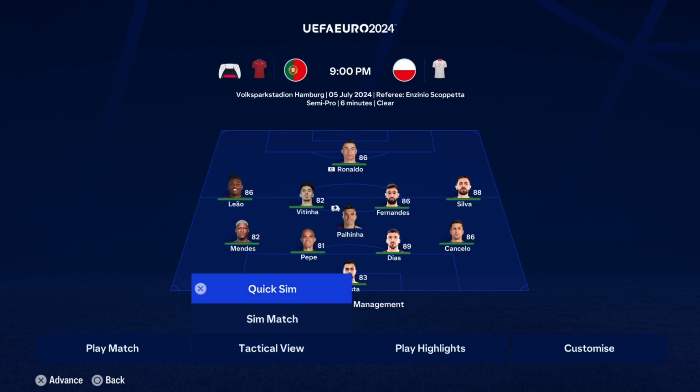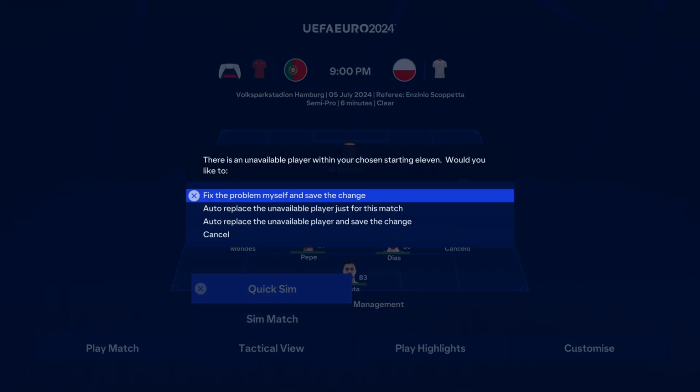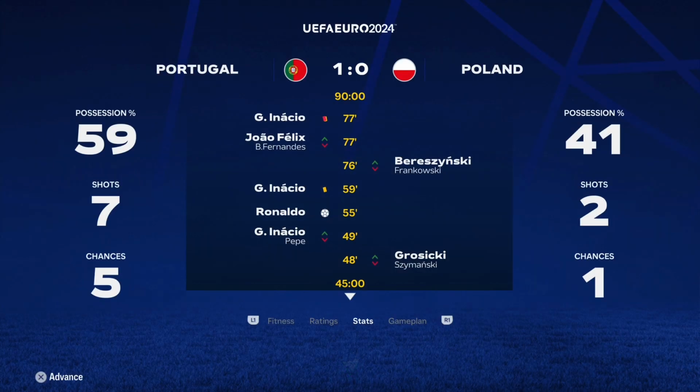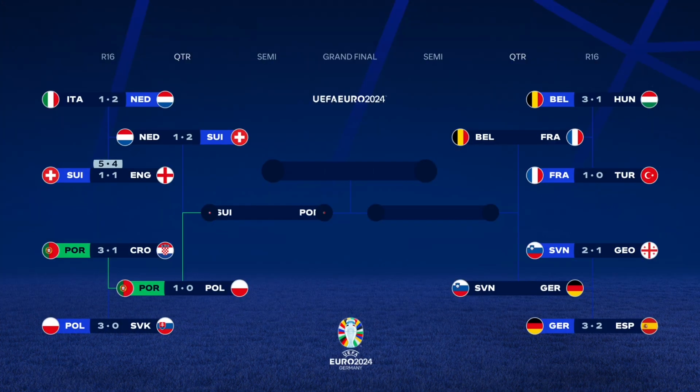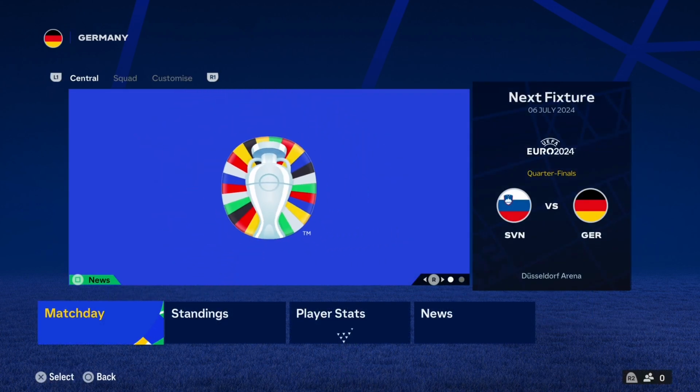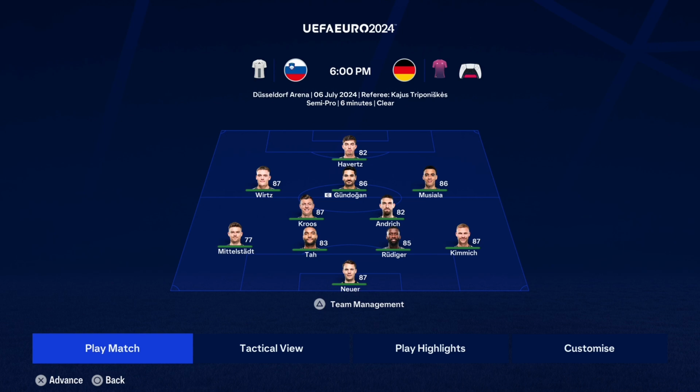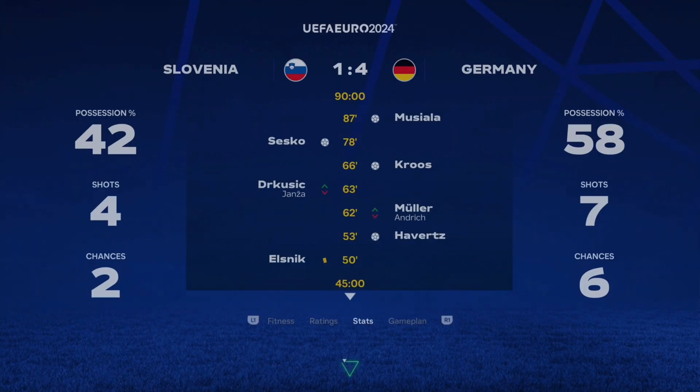I believe last time they matched up in the Euros, Portugal beat them in extra time, I want to say, 2016. Are they going to beat them again in extra time? No, but they are going to beat them with a Ronaldo goal in the 55th minute. And that means that it is going to be Portugal versus Switzerland in the semi-finals of the Euros, which this matchup did happen in the most recent World Cup, and I think that was the game that they won 6-1, if I'm not mistaken. Slovenia versus Germany, come on. Yeah, 4-1, easy win, Slovenia, goodbye.